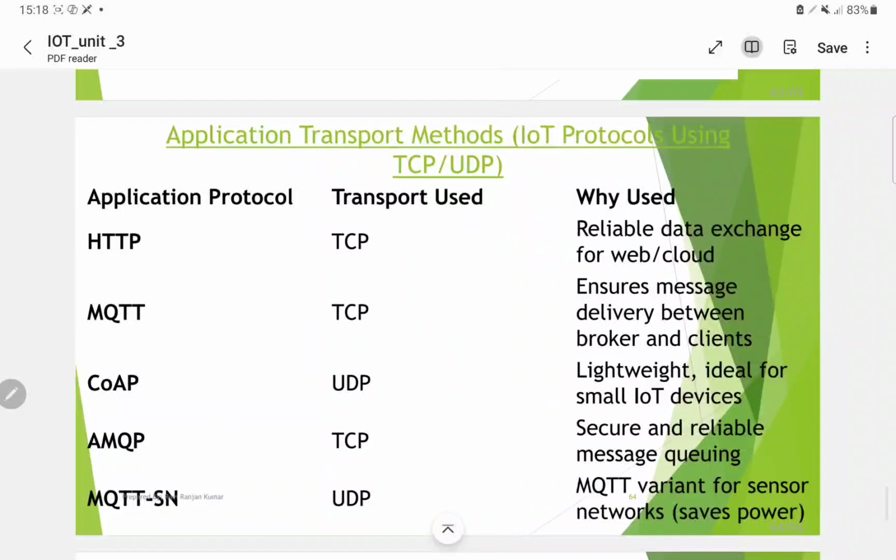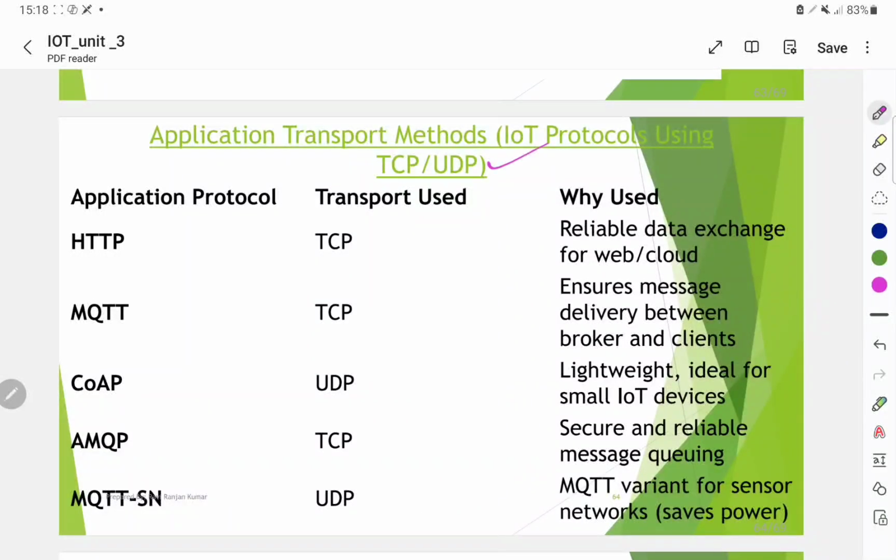Application transport method protocols: HTTP uses TCP, MQTT also uses TCP, CoAP uses UDP, AMQP uses TCP, and MQTT-SN uses UDP. Why HTTP? Reliable data exchange for web and cloud.